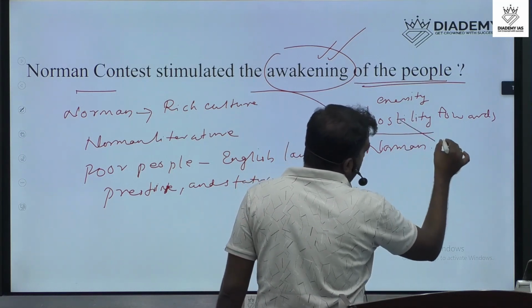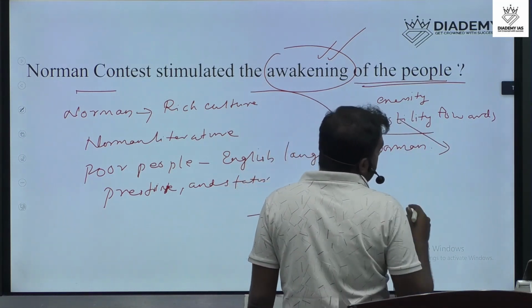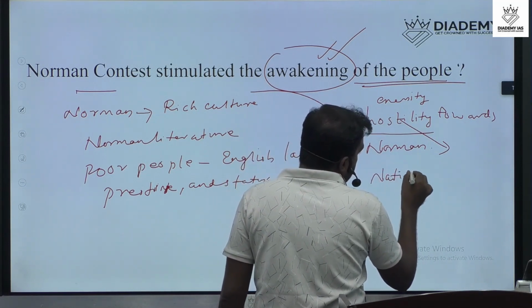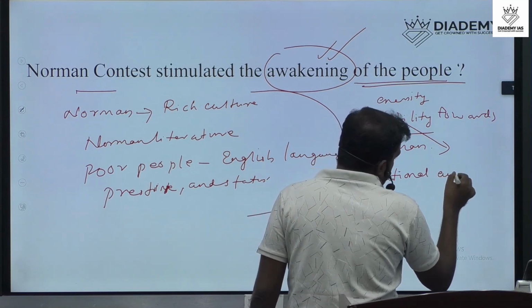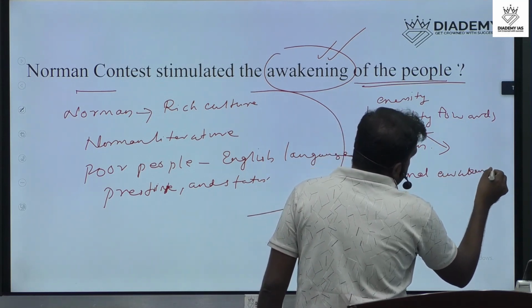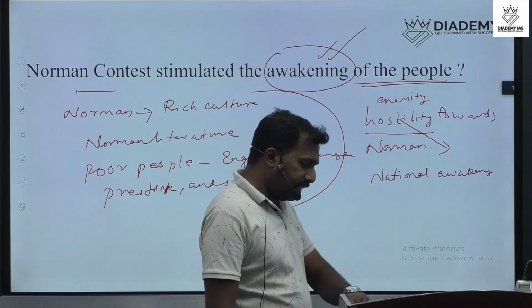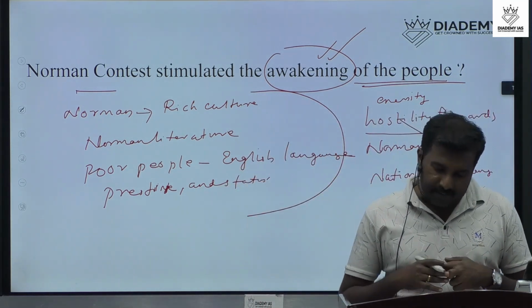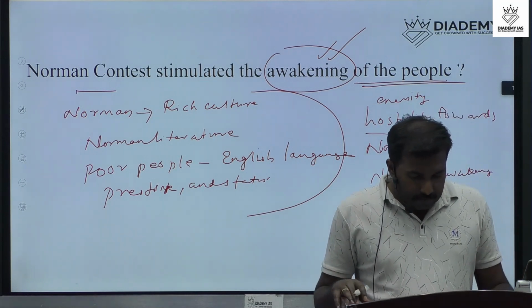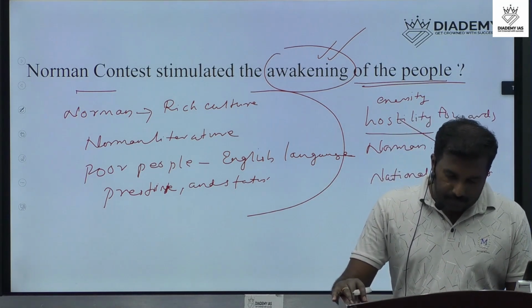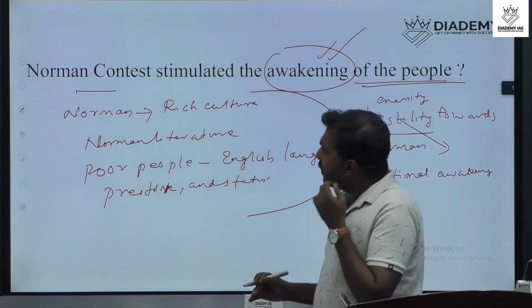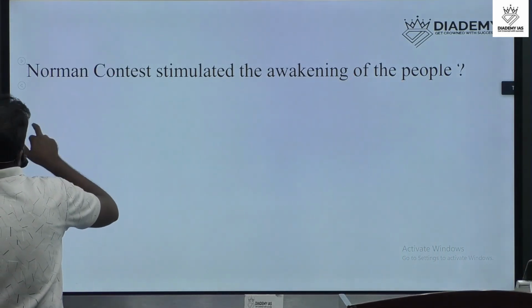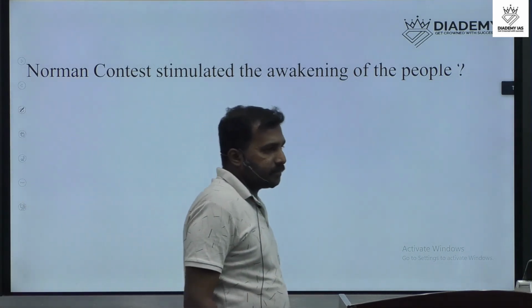And this hostility changed into a national awakening against Norman people, against Norman administration. So these are the important points relating to the impact of Normans in England.